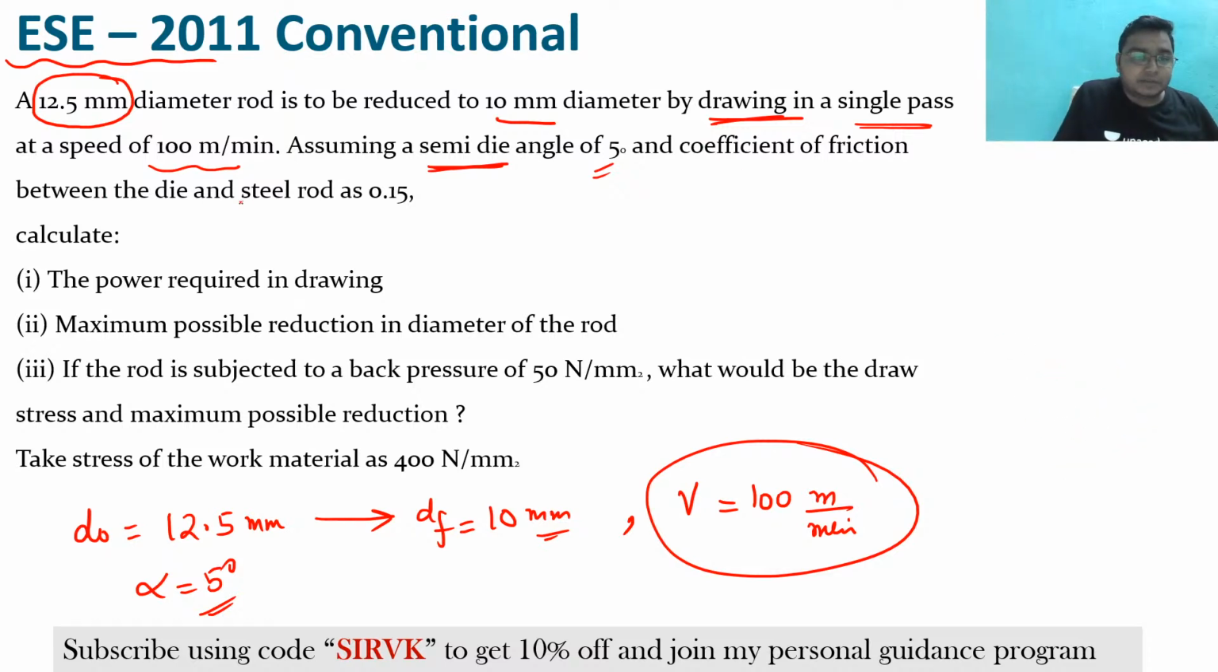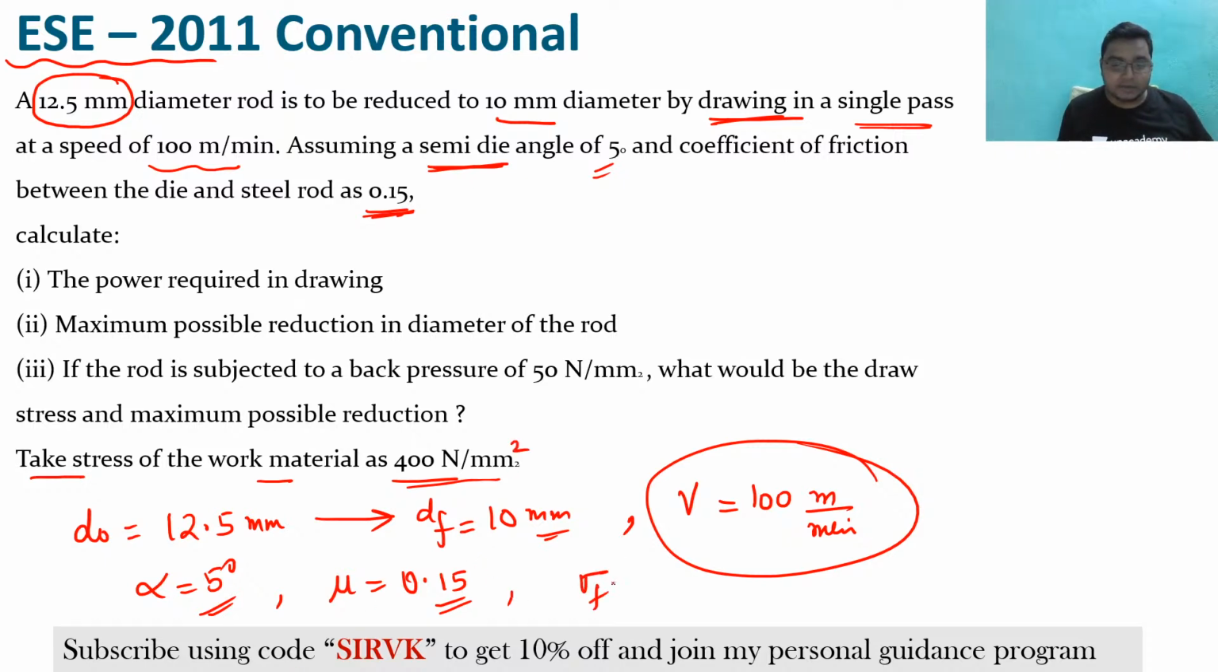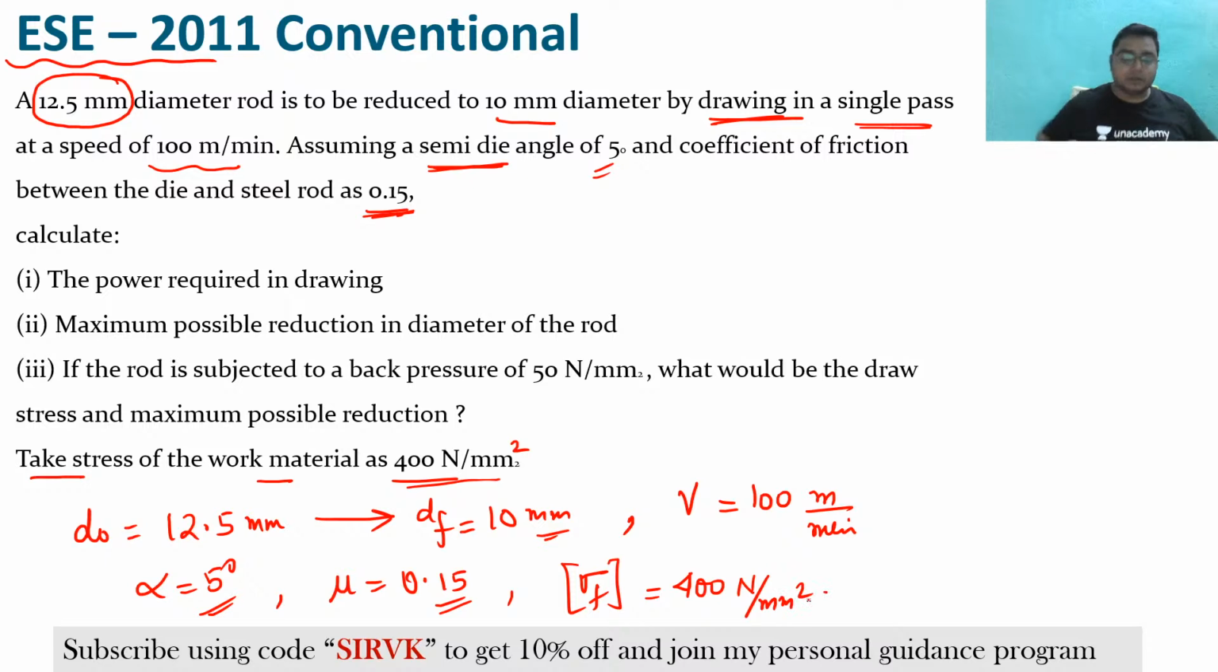And the coefficient of friction between the die and the tool is given as 0.15. So that is mu is equal to 0.15. Okay, now they are asking about the maximum power required in the drawing. Now see here, they have told that take stress of the work material to be 400 Newton per millimeter square. So sigma F value is given as 400 Newton per millimeter square.